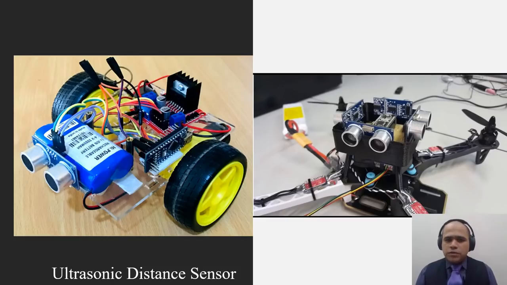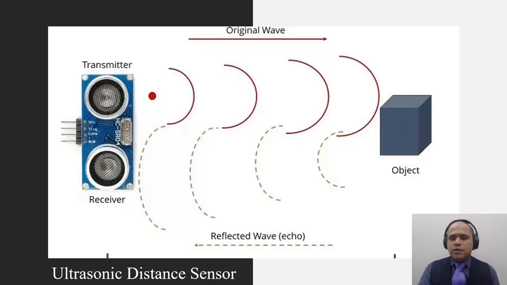Many times you see this two-eye like structure, which we also call robotic eyes, in robots. Now you see this four-eye structure with quadcopters. So what is this sensor? This sensor is nothing but an ultrasonic sensor and its job is to measure a distance.